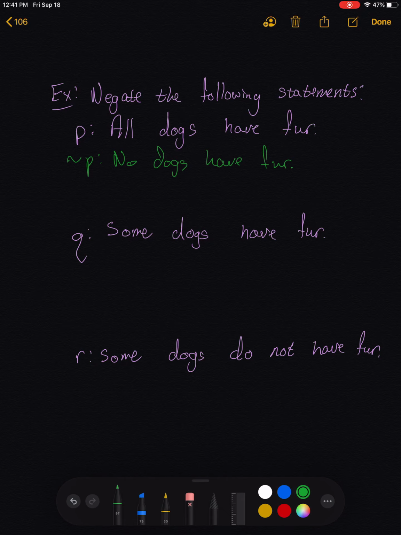The statement not P would also be false. It's not true that no dogs have fur, because 90% of them do. So in that case, where 90% of dogs have fur, which I would wager is probably close to the truth, both of these statements are false, which means they're not negations of one another. Instead, to negate this statement, what we should say, not P, is some dogs do not have fur.